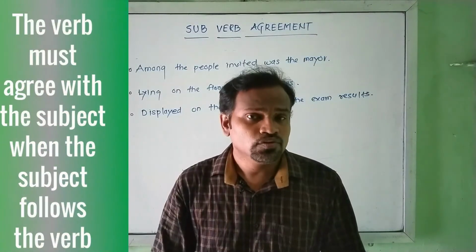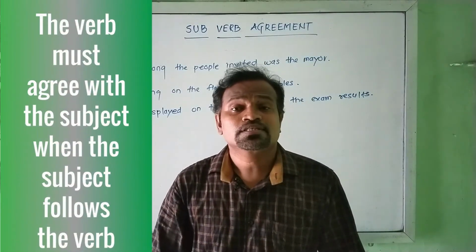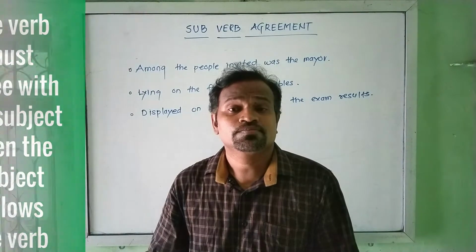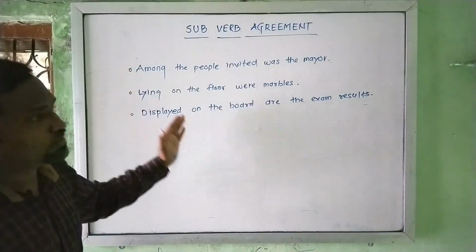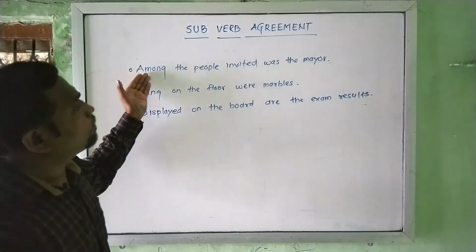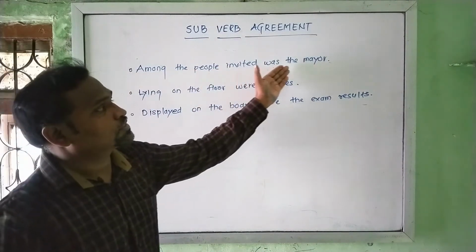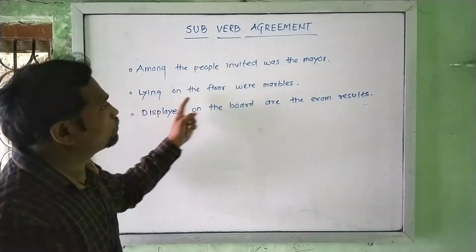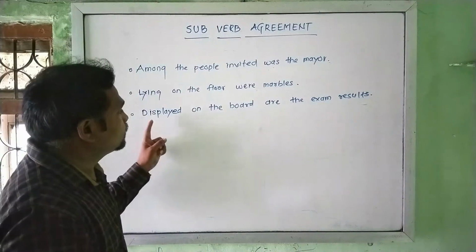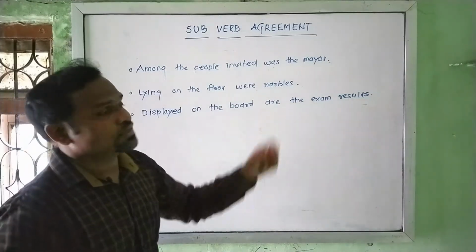Now let's have a look at the third rule. The verb must agree with the subject when the subject follows the verb. Now have a look at the sentences. Among the people invited was the mayor. Lying on the floor were marbles. Displayed on the board are the exam results.